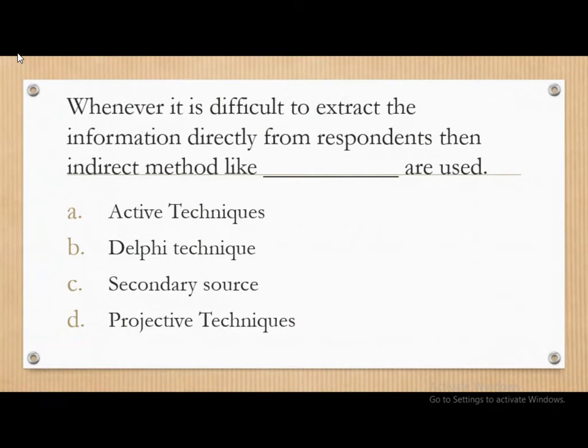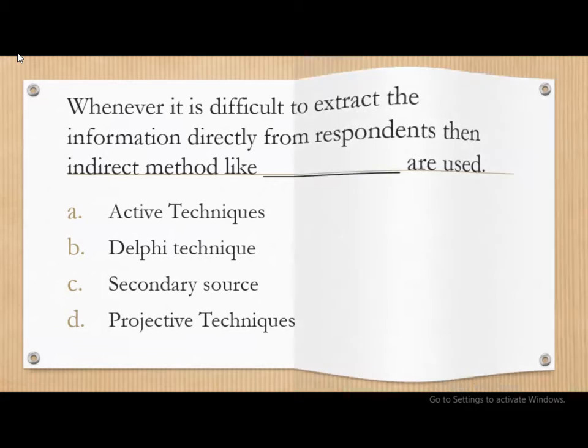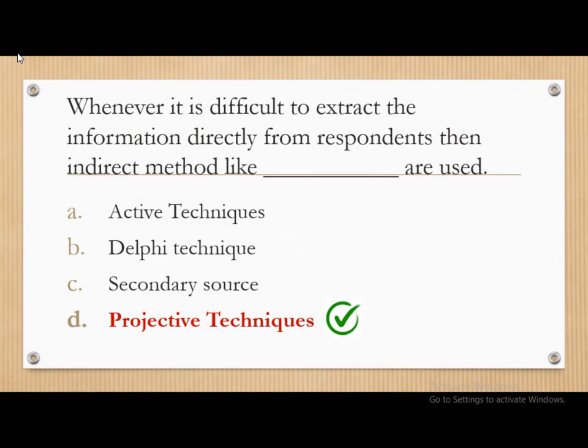Moving on. Whenever it is difficult to extract the information directly from the respondent, then indirect methods like dash are used. The options are active techniques, Delphi technique, secondary source, or projective technique. And the correct answer is projective techniques. So whenever it is difficult to extract the information directly from the respondents, then indirect methods like projective techniques can be used.